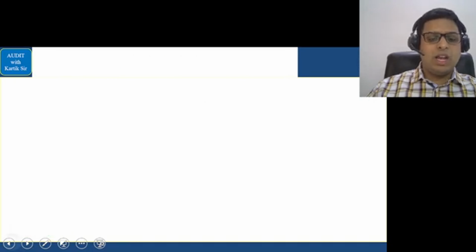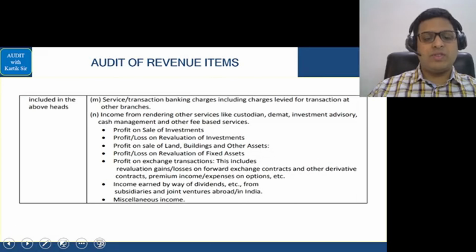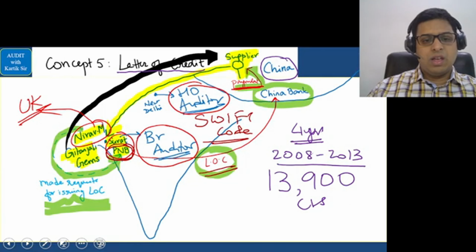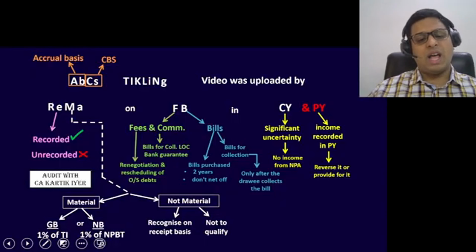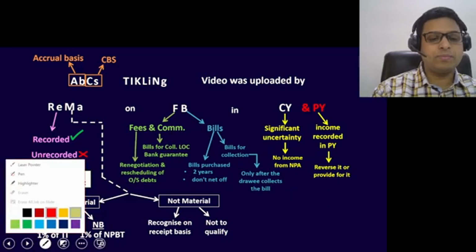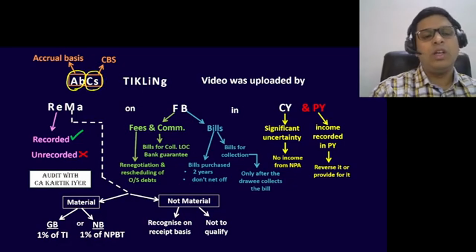Now we enter the next area called audit of revenue items. So let's do this. In audit of revenue items, we have the first and the most important answer, which is this area. These were the concepts explained in the class, so I'll come to the answer directly. So in this we saw, first of all, the revenue should be recorded on accrual basis, and nowadays it is recorded on the core banking system.